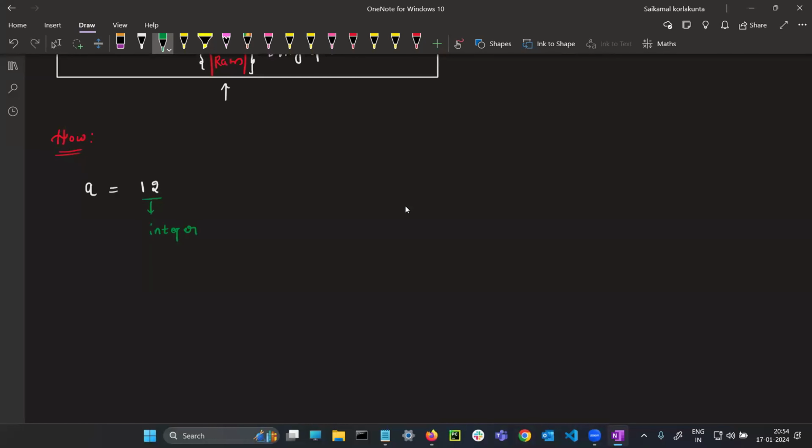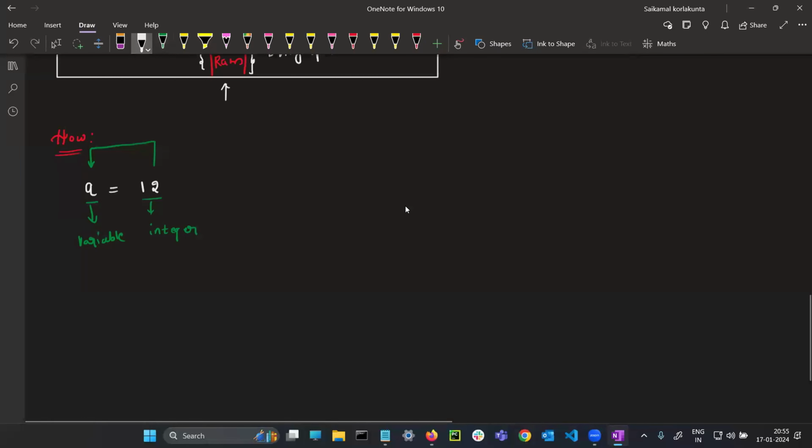As a user, you are giving the integer value, which is 12, to a variable, which is a. So now what is a? A is a variable which is holding the integer data type.